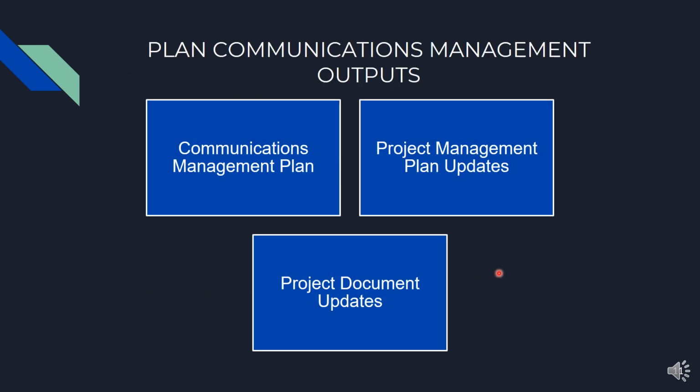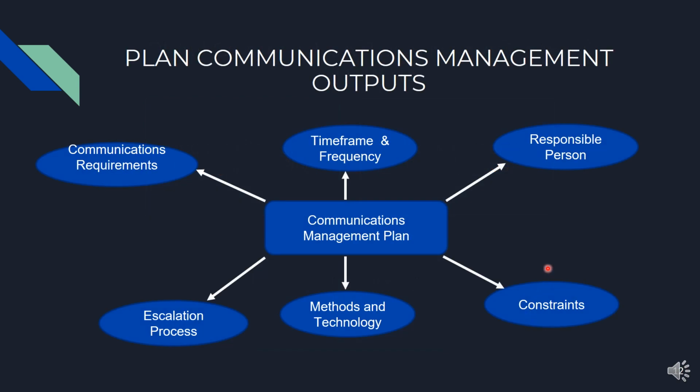So now understand the outputs for the plan communication management process. Three outputs. First is the communication management plan, second is the project management plan updates, and third is the project document updates. Now understand what are the components of the communication management plan. Components are communication requirements. What should be the time frame and frequency for exchange of the information? Who will be the responsible person for each information exchange? What are our constraints? What are the methods and technology will be used for exchange of the information, and what would be the escalation process?